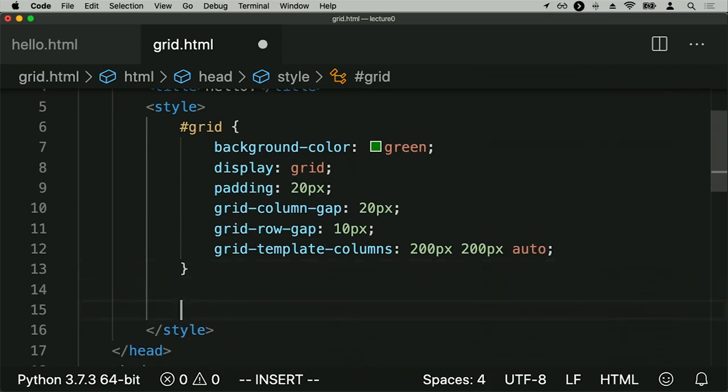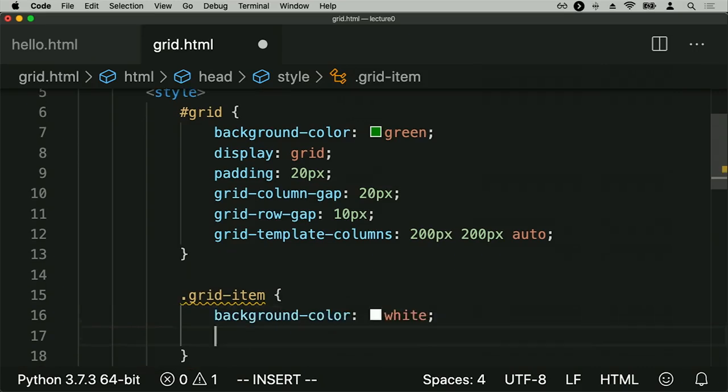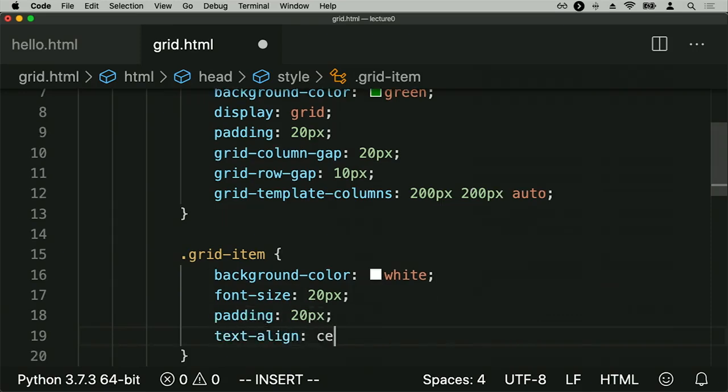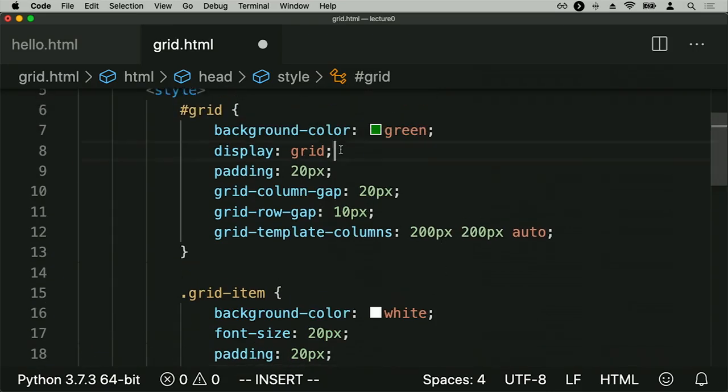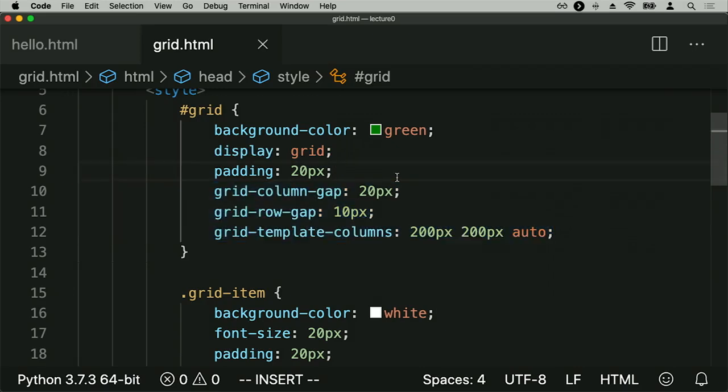And now for all of the grid items, well, those I can add some styling to as well. I'll give them a background color of white just to distinguish them, and also give them some font size and some padding, and maybe center them as well. So just adding some additional CSS properties in order to make it display the way I want to. But the important ones to care about here are display as grid, and then I'm specifying here's how the grid should be laid out. How much space between columns, how much space between rows, and how wide are each of those columns going to be.